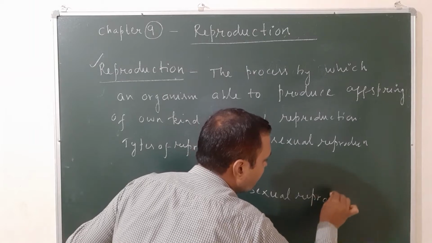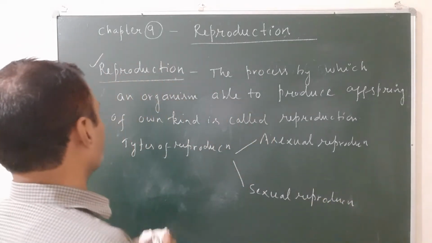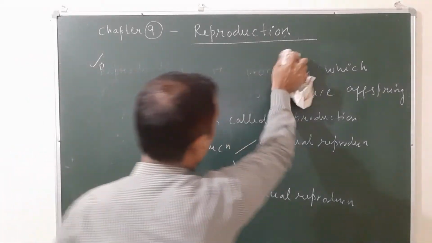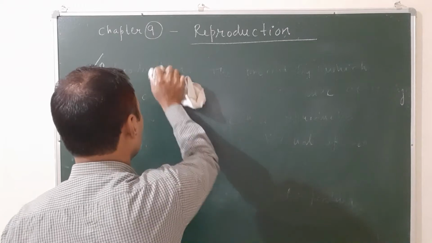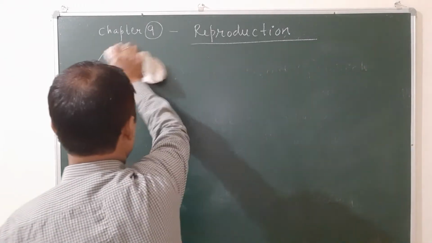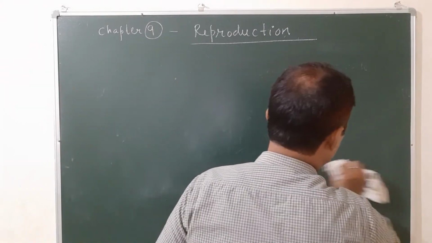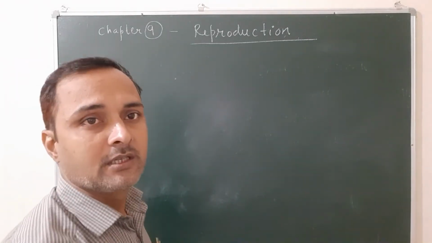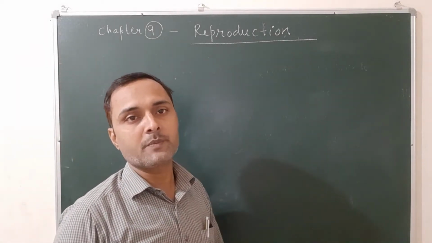Now let us see what is asexual reproduction. The mode of reproduction in which a new organism is produced by involving a single parent is known as asexual reproduction. And the offspring which are produced after asexual reproduction are genetically similar because there are no two parents involved, only a single parent is involved.